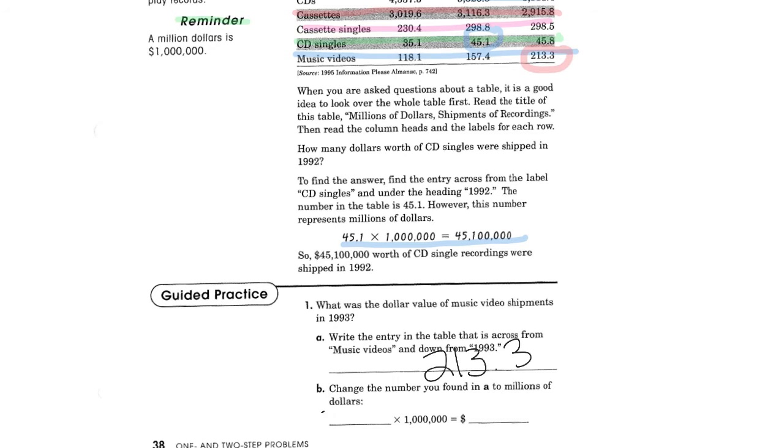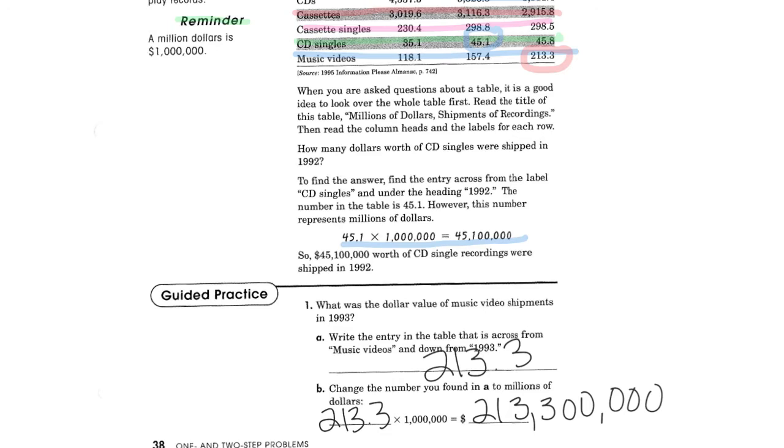We're going to write that number right here again. And then when you multiply it out on your calculator, we're going to get 213,300,000, and the dollar sign's already labeled there.